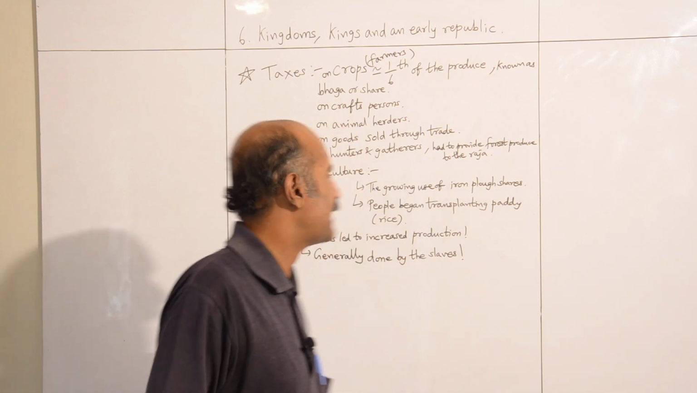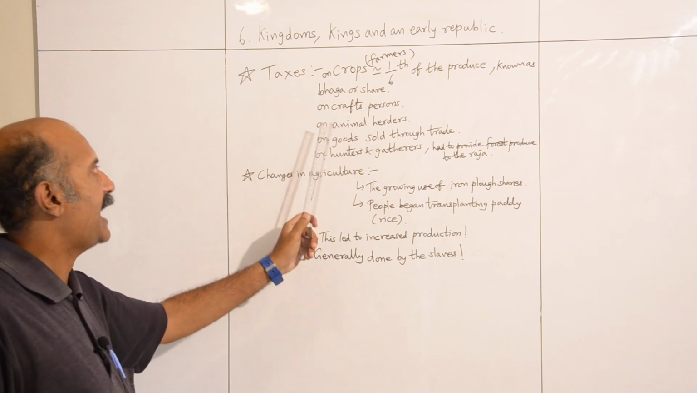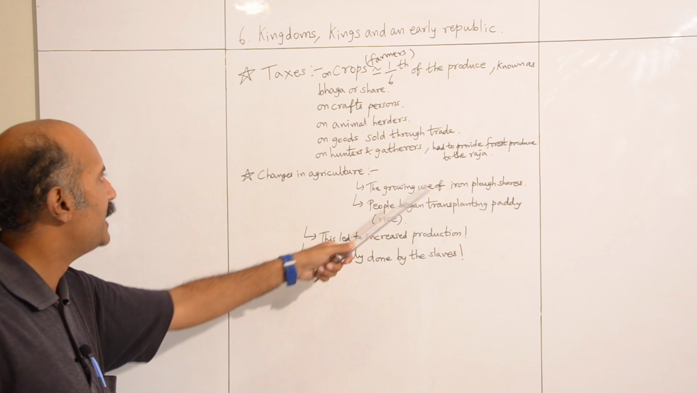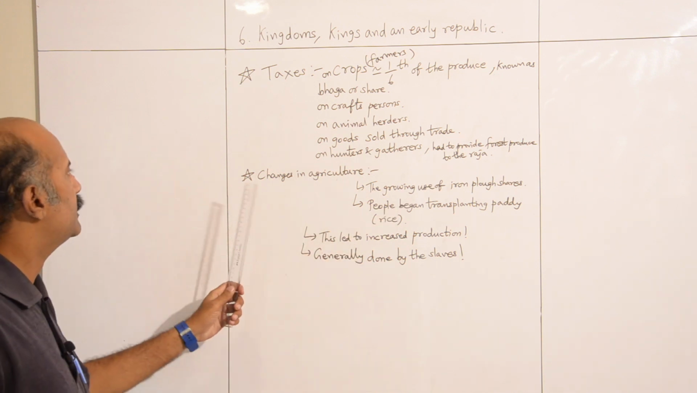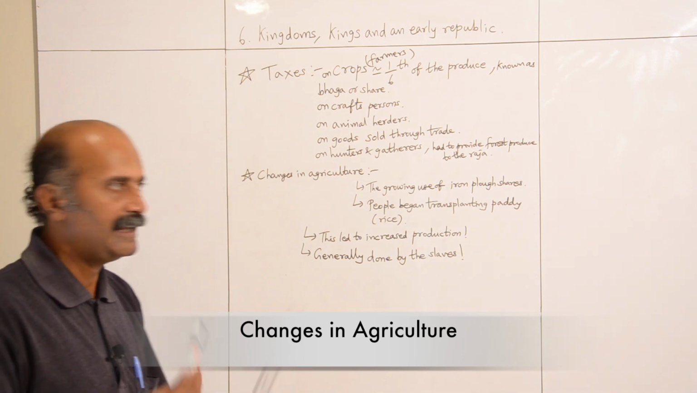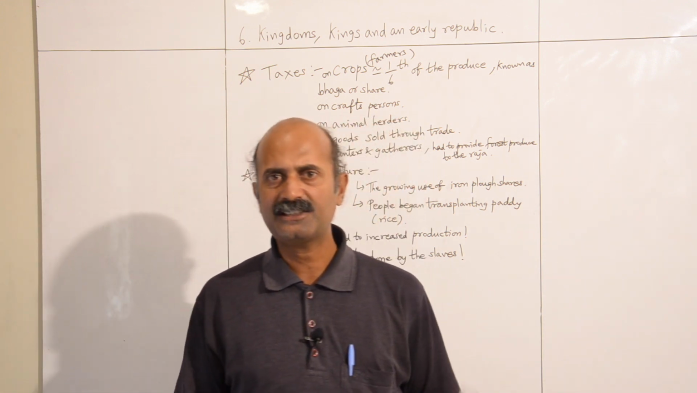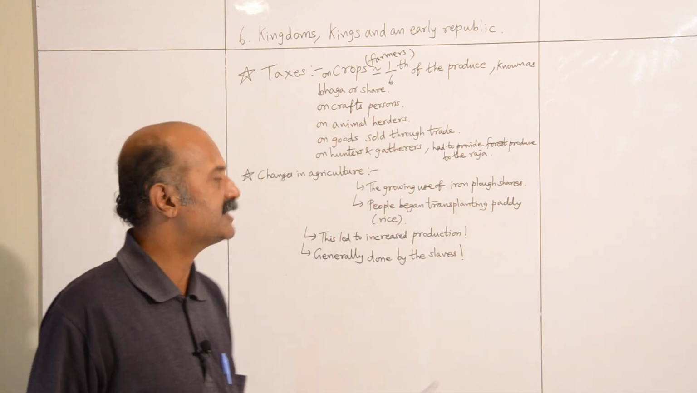So these were the major taxes. Taxes on crops, taxes on craft persons, taxes on animal herders, taxes on goods sold through trade, taxes on hunters and gatherers. Now we will discuss changes in agriculture. While these taxes were being collected, some major changes were also taking place in agriculture. So let's take a look at these changes.